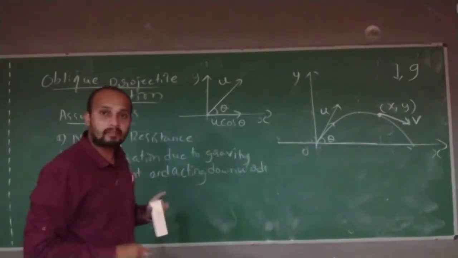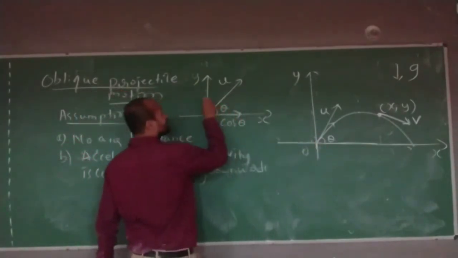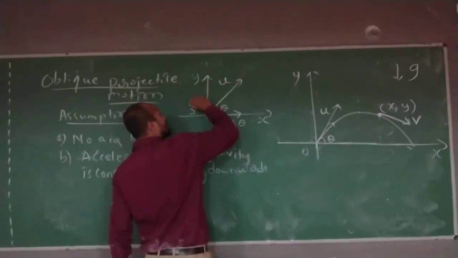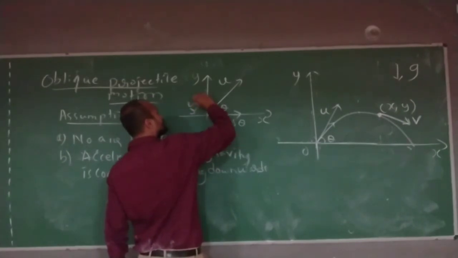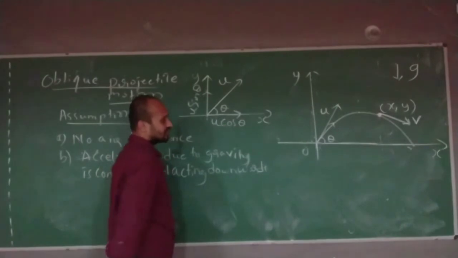Resolution of vectors. The initial velocity along the y-axis, don't you think it is u sin theta? This is u sin theta, this is u cos theta.